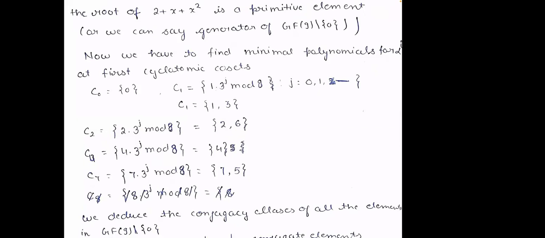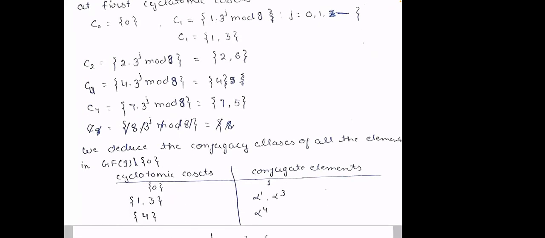So now we deduce the conjugacy classes of all the elements. 0, then 1 and 3 represent alpha power 1 and alpha cube, and 4, so these are the conjugate elements corresponding to the cyclotomic cosets.